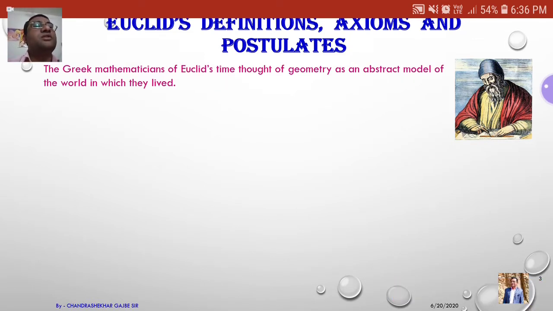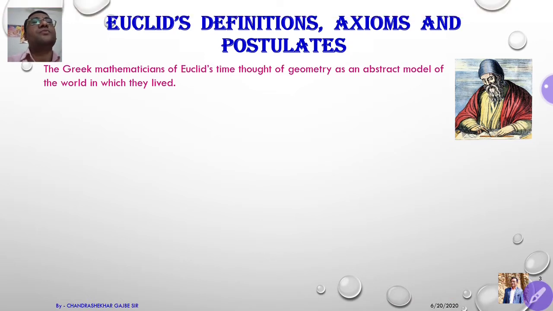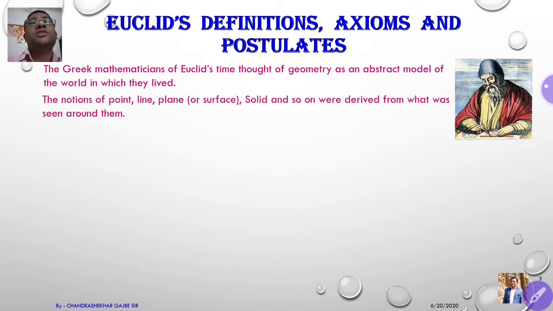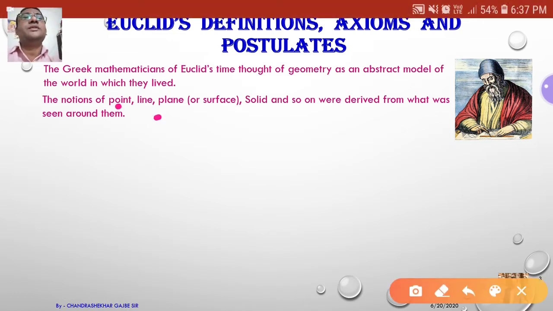The notions of point, line, plane, that means surface, and solid and so on were derived from what was seen around them. So they introduced the notion of points, lines, planes, and solids for the first time.